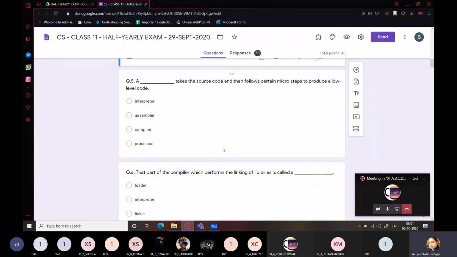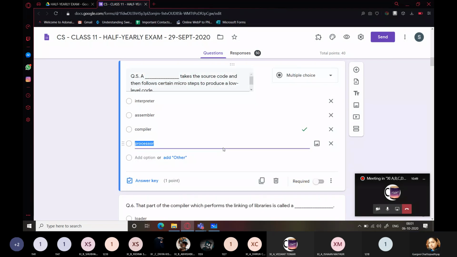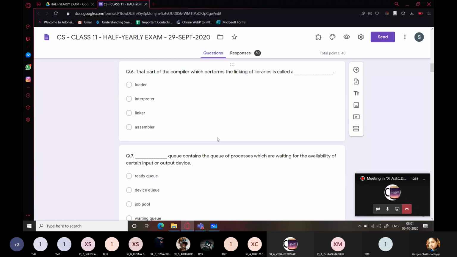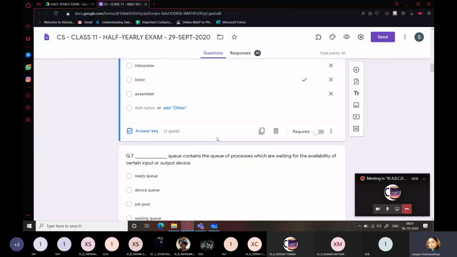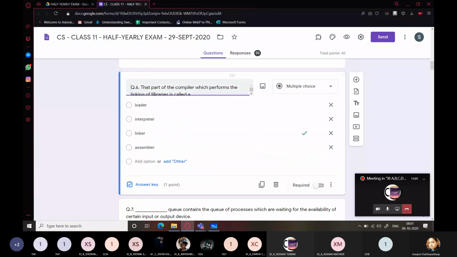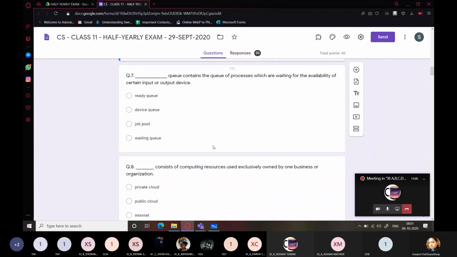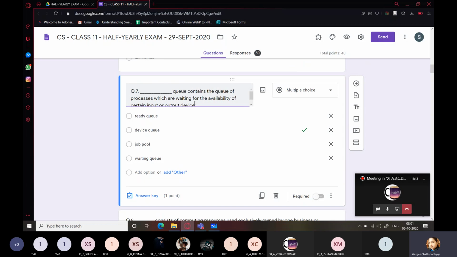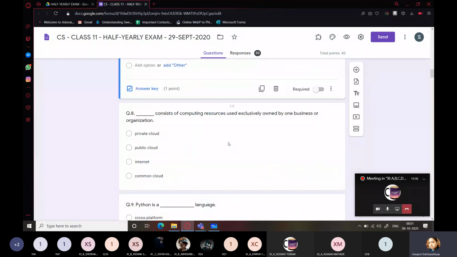Fifth question, compiler. Yes, very good. Correct answer is compiler. Sixth question, linker. It's quite obvious. Linking word, it can be linked to linker. Question number 7, it is device queue. Device queue contains the queue of processes waiting for availability of a certain input or output device.